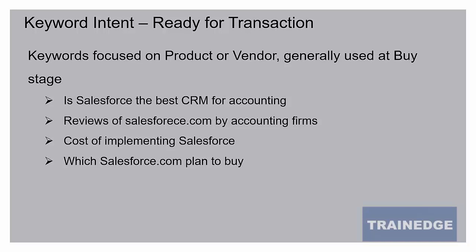So this is important information that keywords are conveying. And based on the intent in the keyword, we can decide whether that keyword is appropriate for us or not, and whether this keyword is appropriate for search or appropriate for Google AdWords advertising.